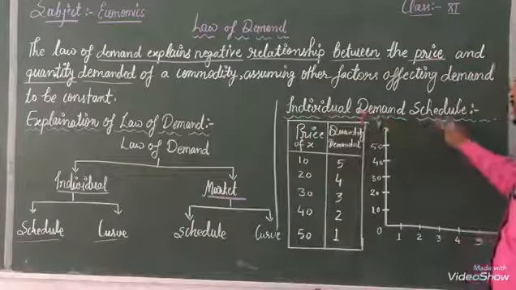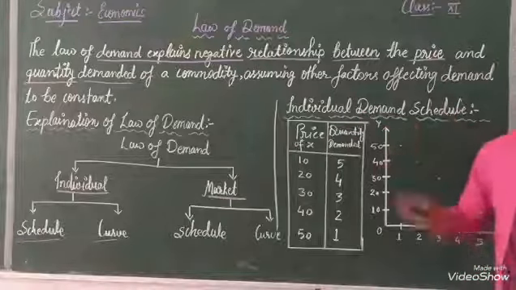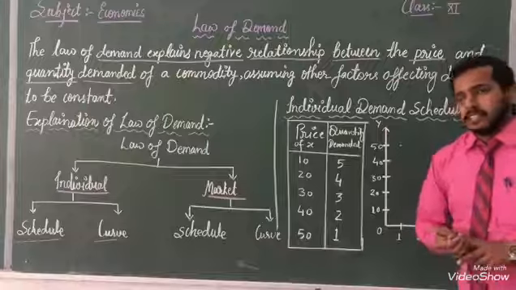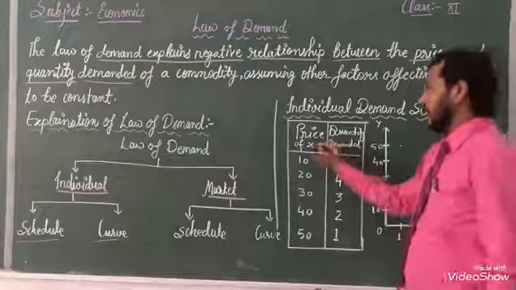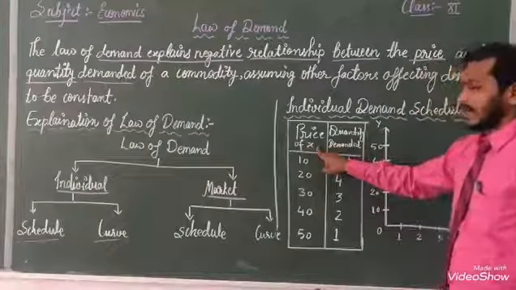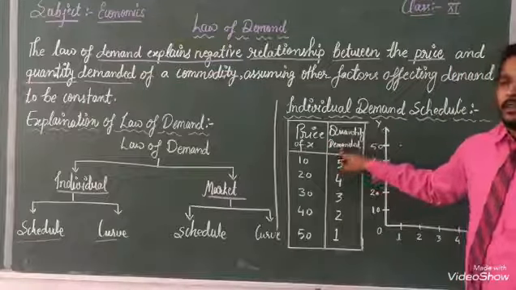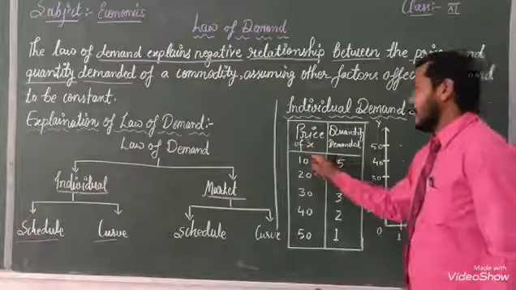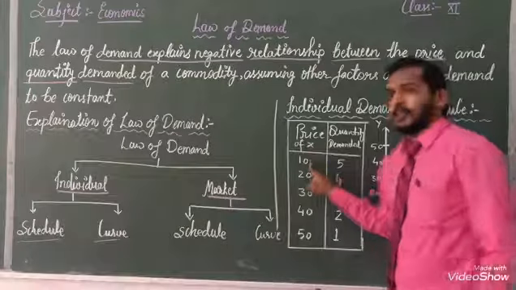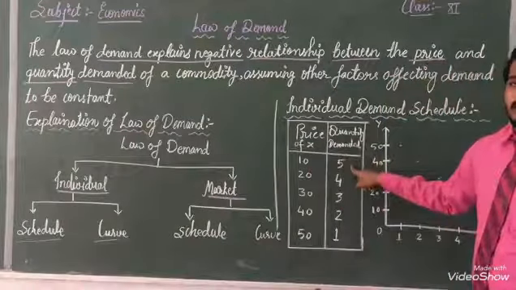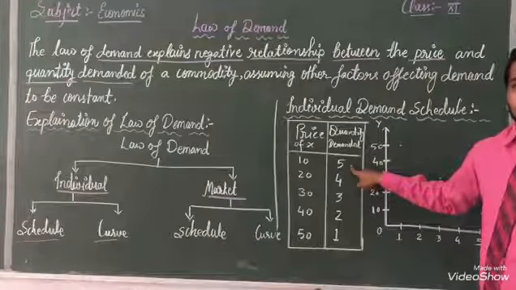Individual demand schedule. It is written in front of you. You have to see it and listen. Here I have written price of X and quantity demanded. For example, when the price of X is 10 rupees, we demand 5 units of goods and services.